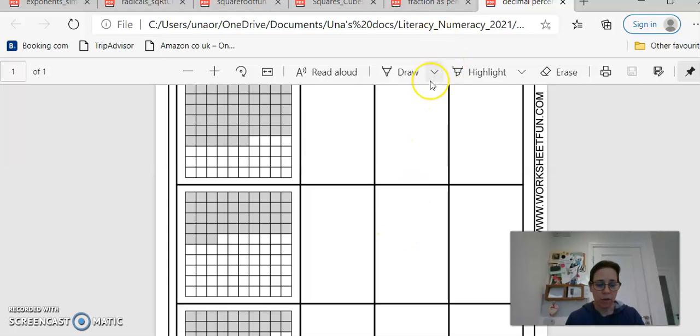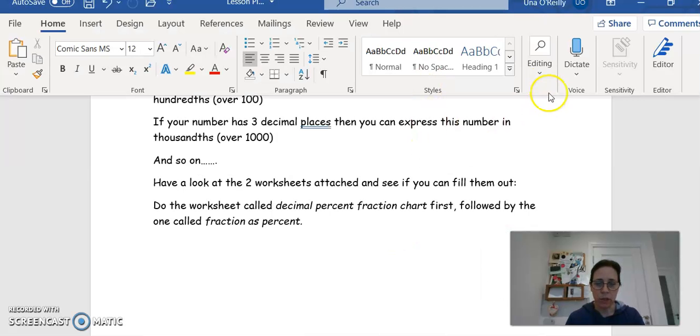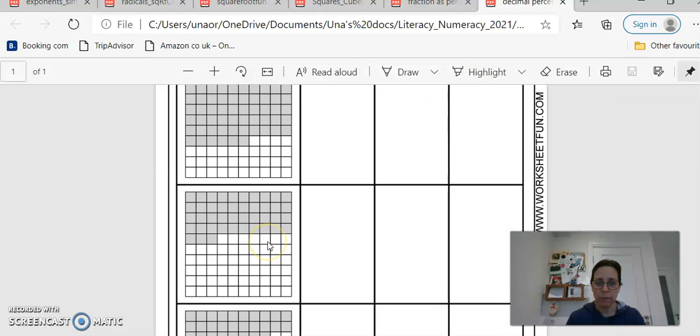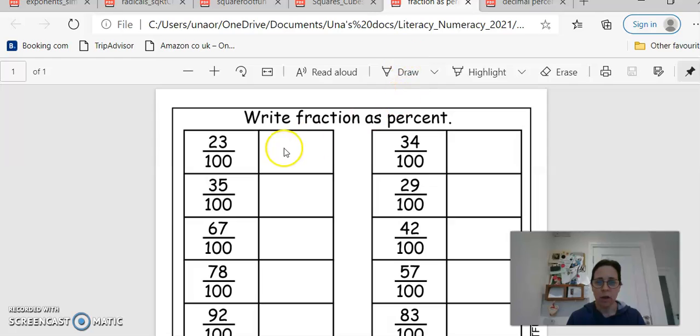Okay, and the other one that I want you to look at is fractions as percent. Fraction is here. And all I want you to do here is just write the percent. So 23 out of 100, that's going to be 23%. So with the fraction, to convert it to a percentage, you just take the top number because it's already out of 100 and add your percentage sign. Okay, so just a little bit of practice to revise what we've done previously.